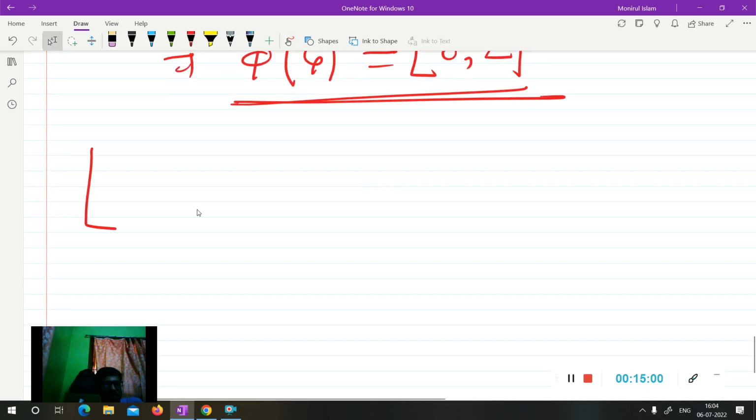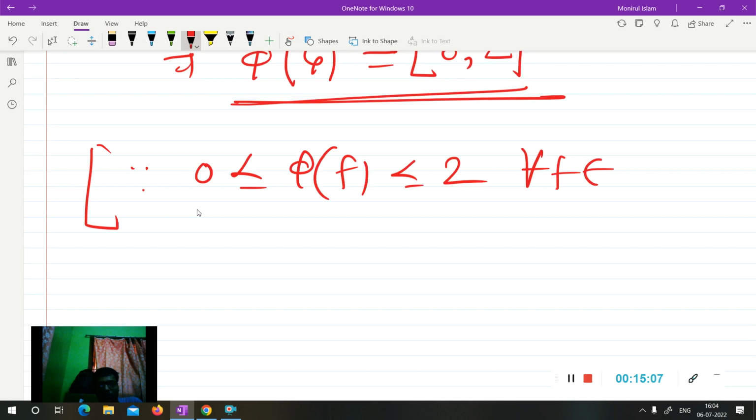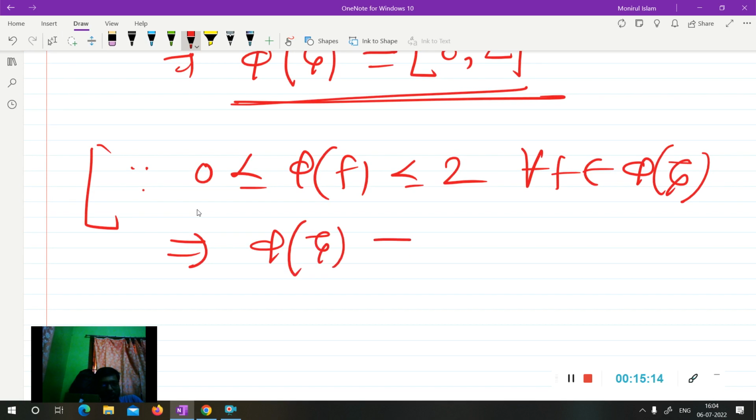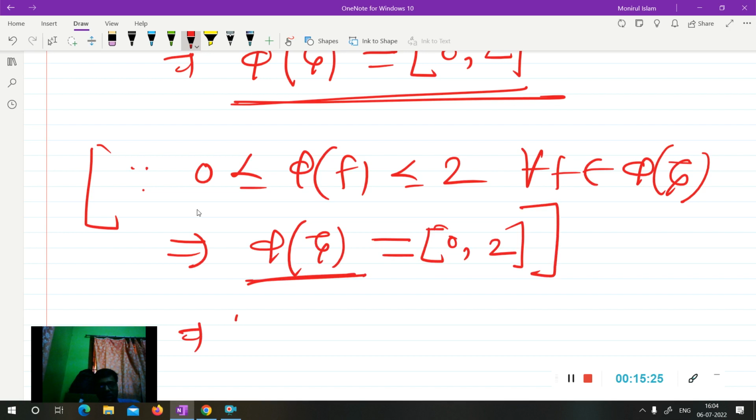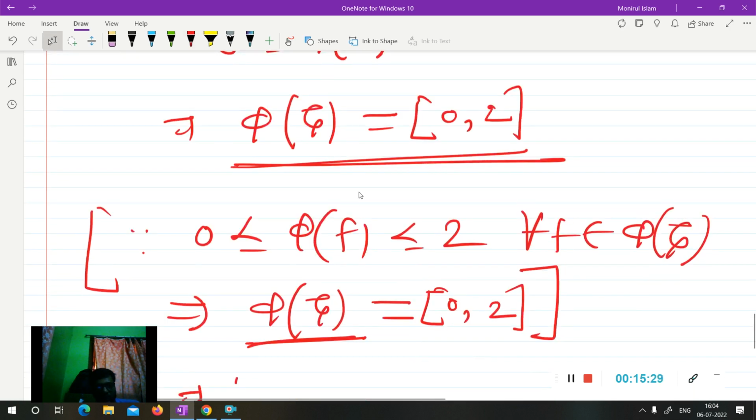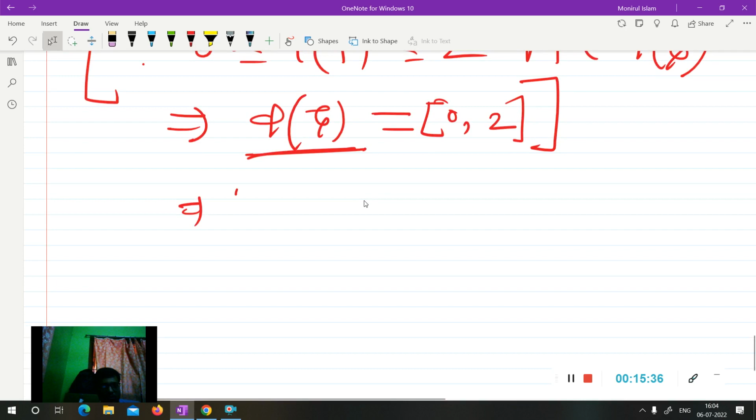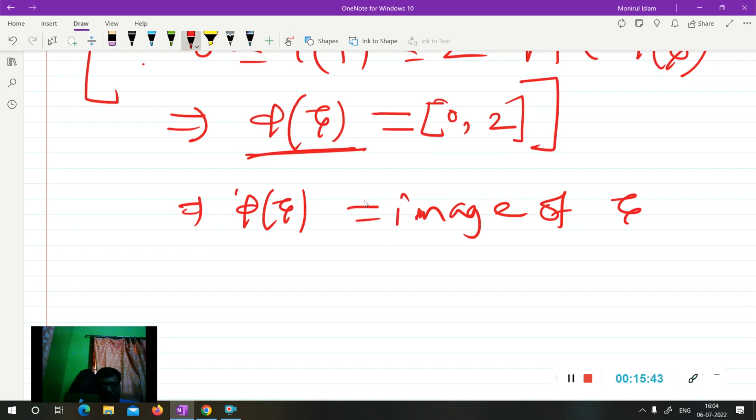Since we know that phi(f) will always lie in [0, 2] for any f belonging to script C, from here you can easily tell that phi of script C is nothing but the closed interval [0, 2]. And phi of script C means it is the image of script C under the map phi. This will be the closed interval [0, 2].